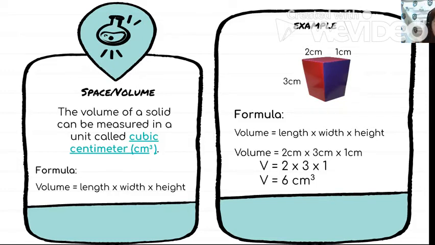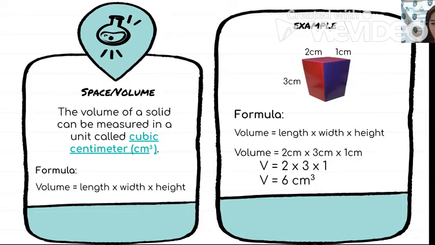So for example, we want to find the volume of the point of this ball pen. We can use the cubic centimeter in finding the volume of the point of this ball pen. Okay, so if we want to find the volume of an object, we have here a formula. We can use the length times width times height.